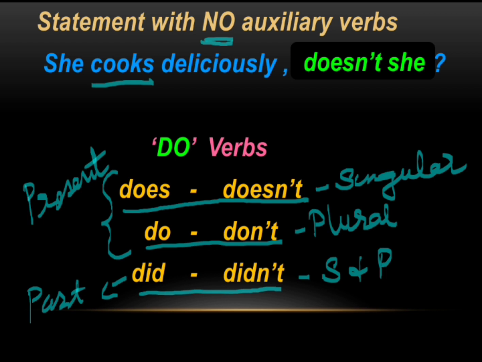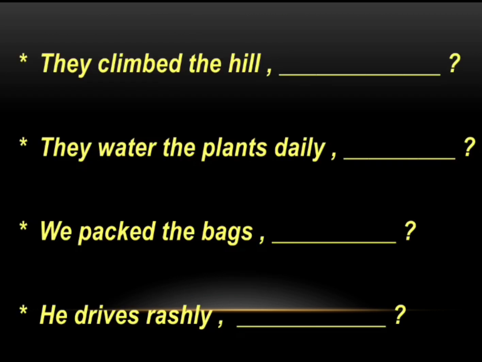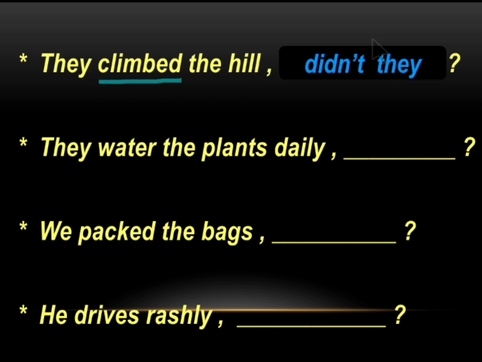You will be clear with a few more examples. They climbed the hill. Here, climbed is the main verb. This is in past tense. As I explained earlier, the past tense do verb is did or didn't. Since this is positive, we have to give a negative, which is didn't. And they is the pronoun. So the question tag will be didn't they.